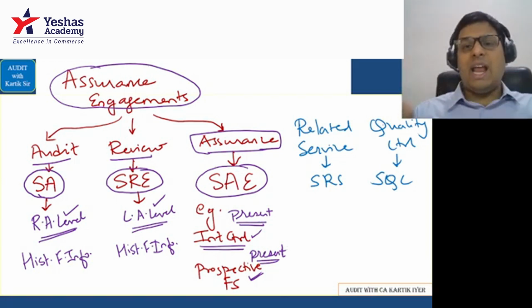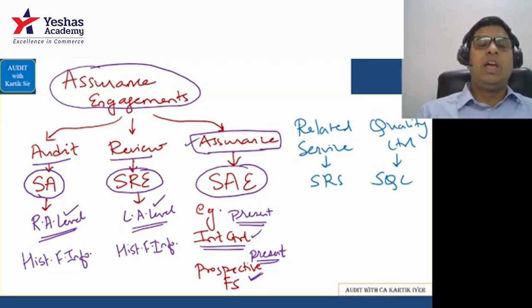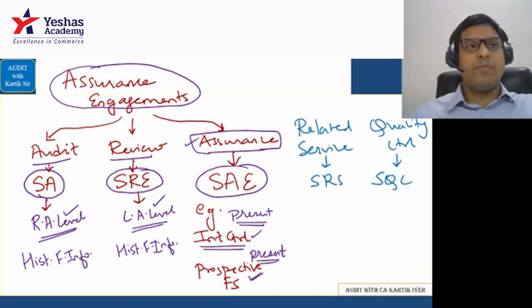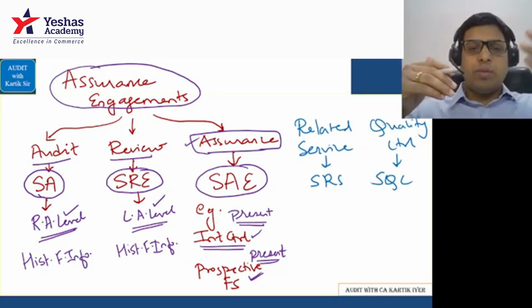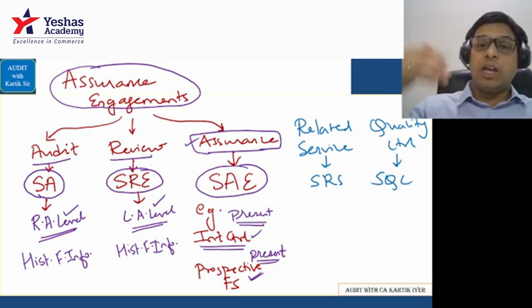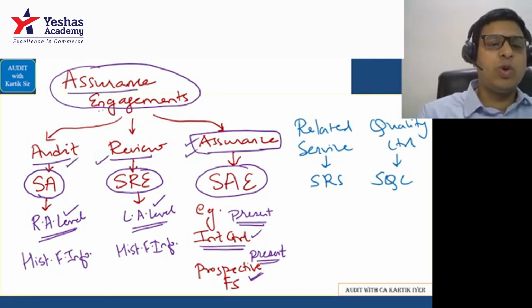I'm not relying on the historical past data, I'm relying on data which is there at present. This is called assurance. In all these three, you are making a report for someone else. The person who has appointed you, you are not reporting it to them, you are reporting it to someone else, so it is helpful for the other party. So this is called audit, review, and assurance. These are called assurance engagements.